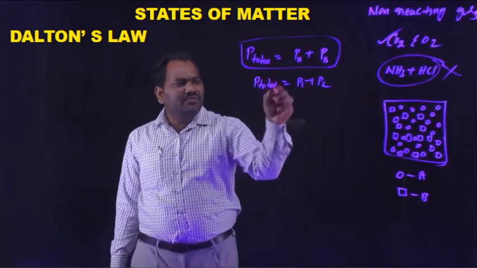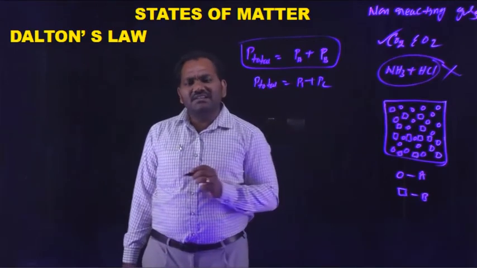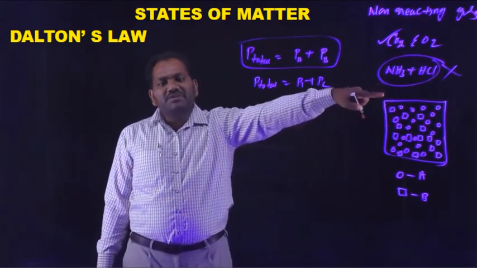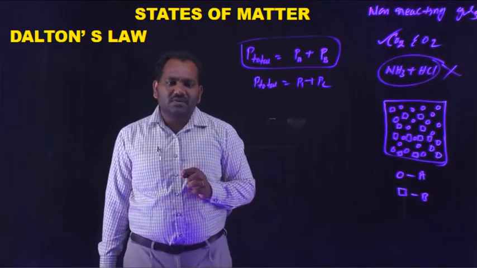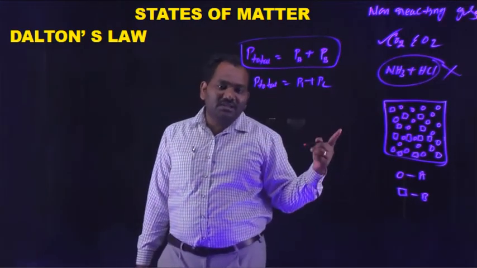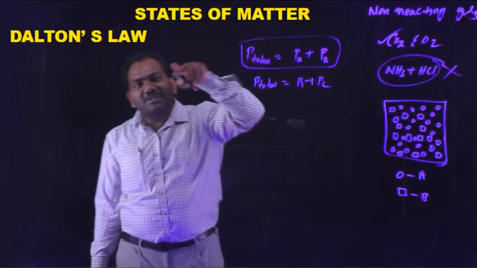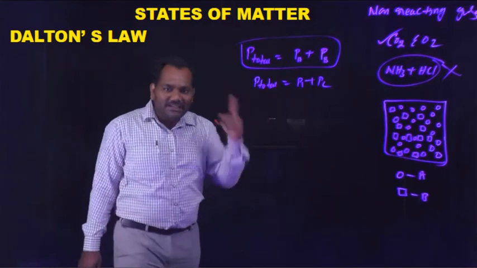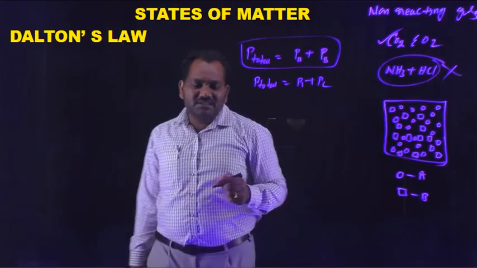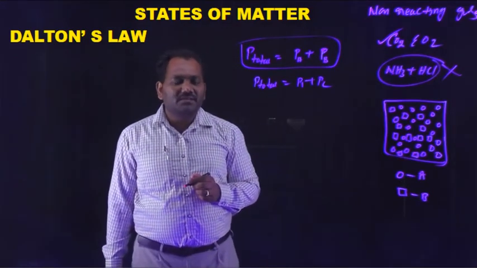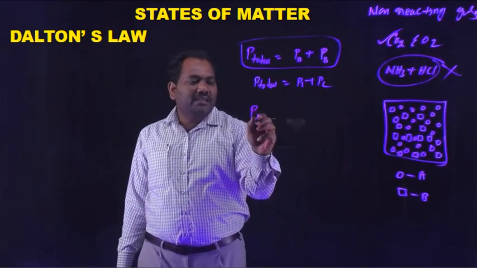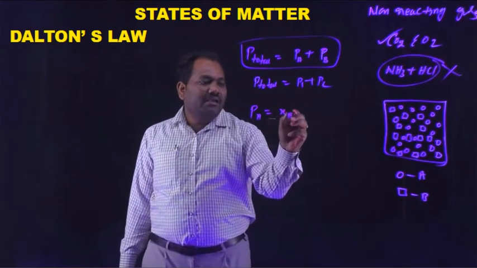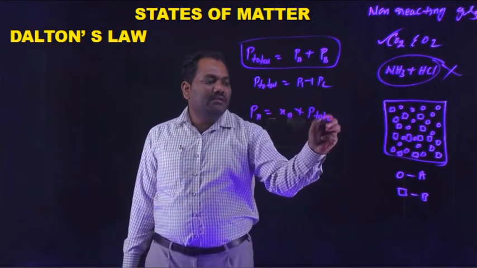If you know the partial pressures, we can calculate the total pressure produced in that gas. And if you know the total pressure, we can also calculate the partial pressure. That equation is also expressed from Dalton's theory. PA is equal to XA into P total.